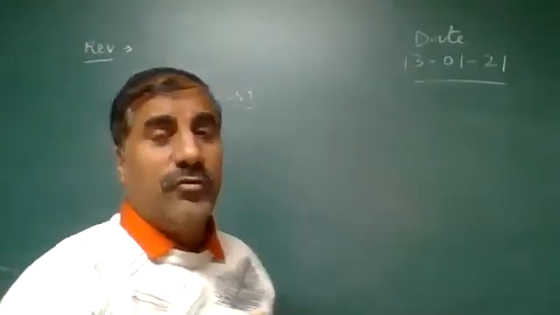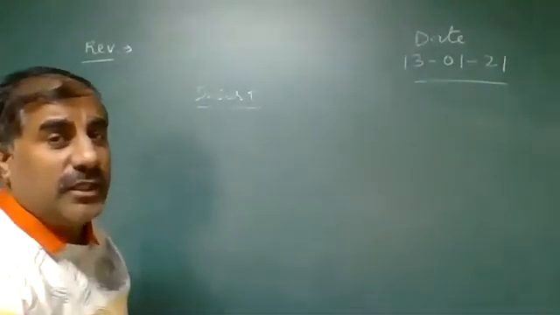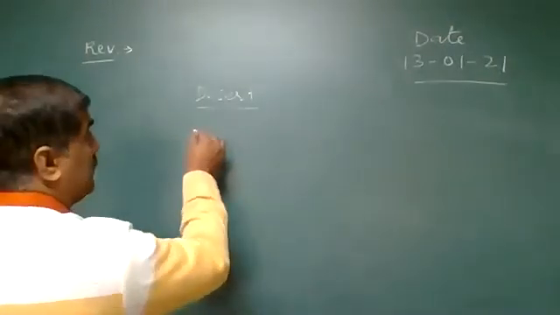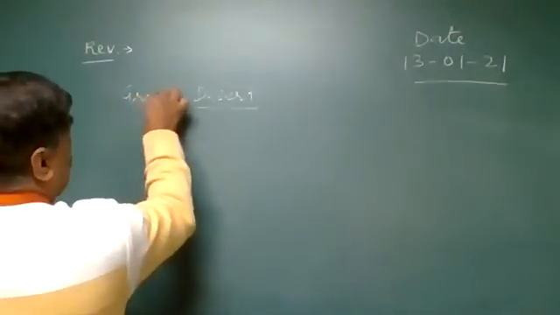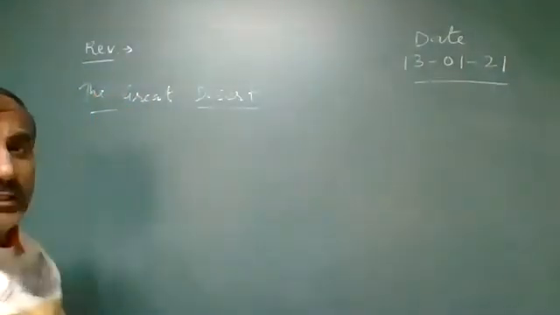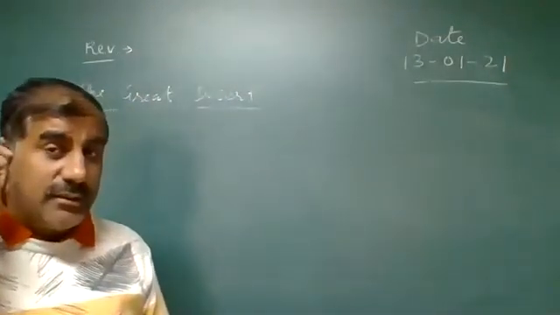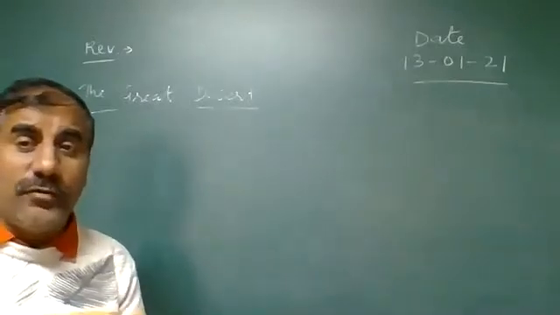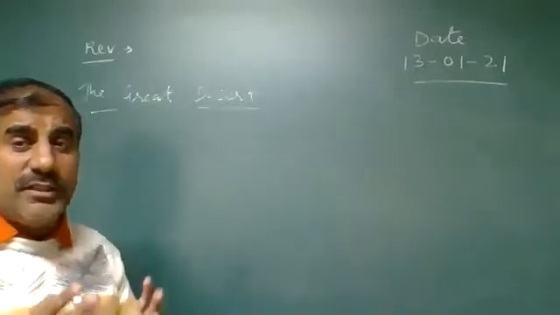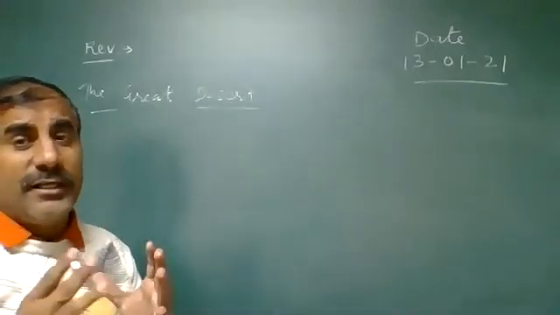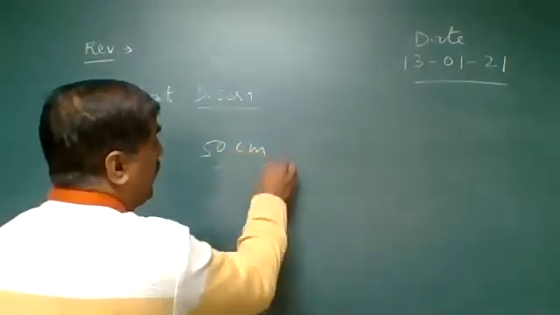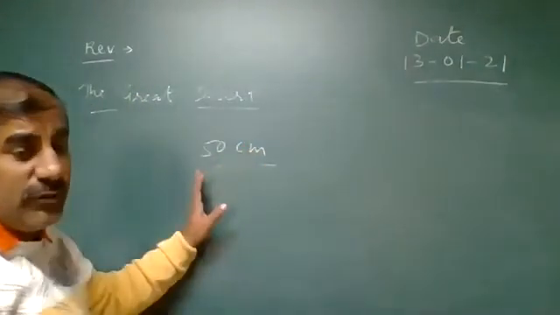Now we are going to discuss the next physical division of India, that is the Great Indian Desert. The Great Indian Desert is also known as the Thar Desert. So what are the features of the desert? You know very well, fewer trees are found in that area. That area receives an average annual rainfall of 50 centimeters.